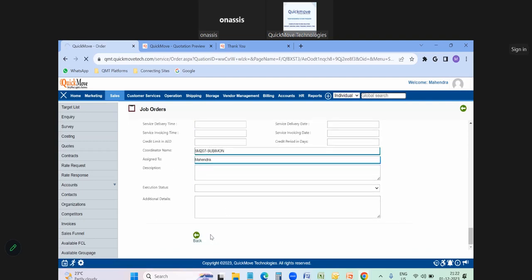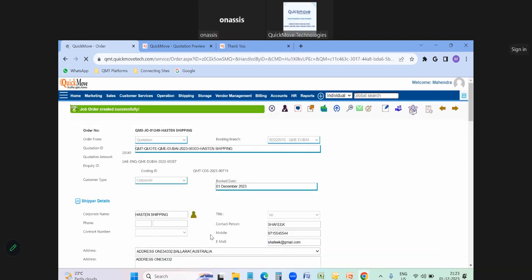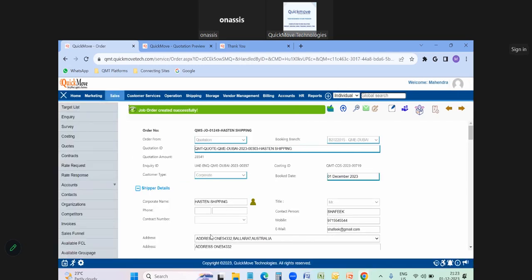Now once the job order has been booked, from here onwards the operation team comes in. Earlier, in the starting, I told you that we are giving restrictions to the departments in the company. CRM will be handled by sales, ERP will be handled by operations, and accounts will be handled by the finance team. Now, how will the departments get to know that the sales team has booked the job order?